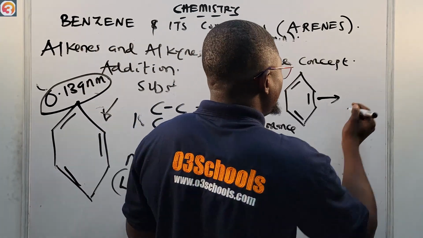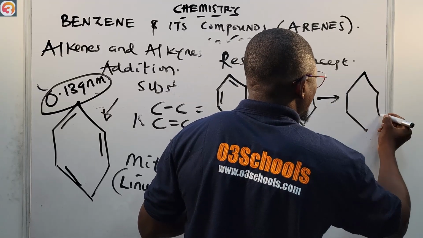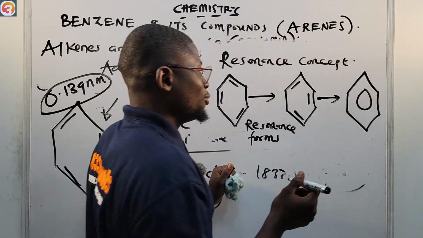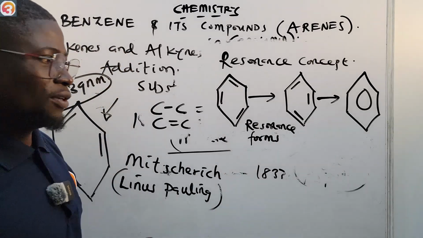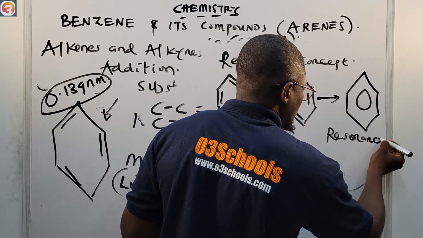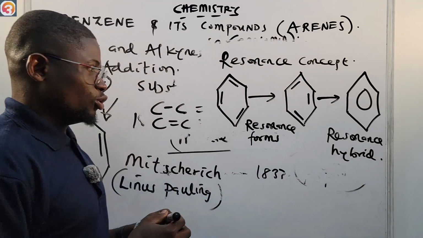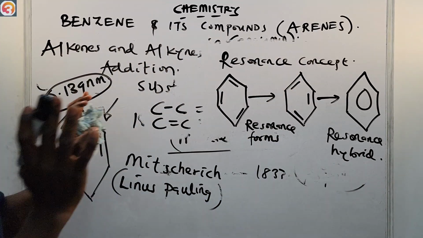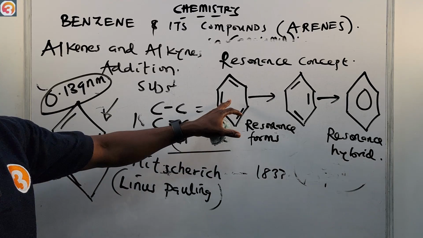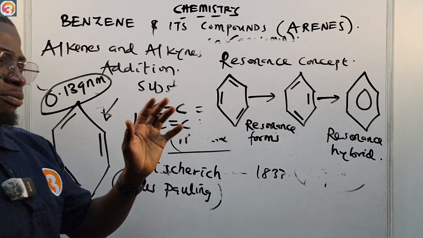All right, in that hybrid, we just have this. So we don't have this, okay, and this. So we can use this to just represent benzene. So this is the resonance hybrid. Please take note of that. So this is the resonance form. Instead of writing this or this, just draw that shape there. That is your benzene.